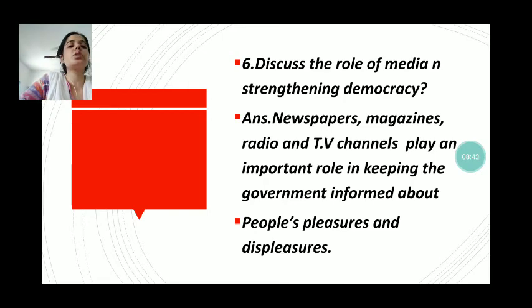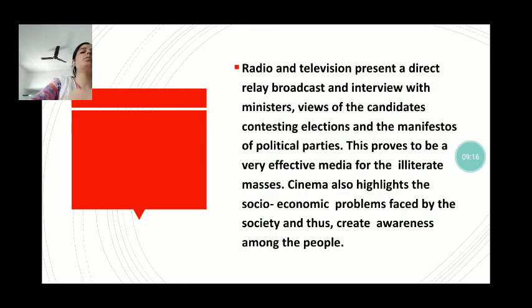The next question is: discuss the role of media in strengthening democracy. Newspapers, magazines, radio and TV channels play an important role in keeping the government informed about people's pleasures and displeasures. Through social media platforms, people also make use of media to voice their grievances. They can raise their voice against the government by using social media platforms.